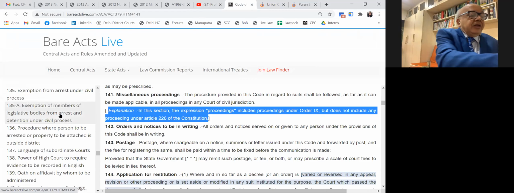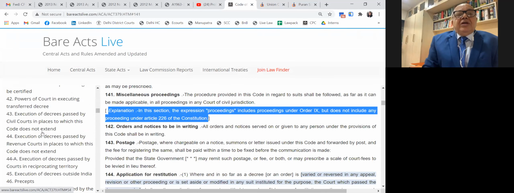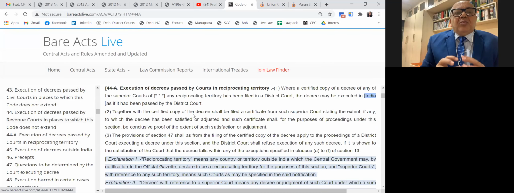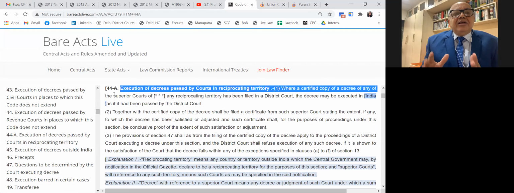Look at what section 44A says. Reciprocating territory, execution of decree passed by a court in reciprocating territory. Okay, remember that. District court is either in the city of Bombay. All of you please know that the original side High Court of Bombay is a district court. We don't have a district court like Delhi. The district court for Bombay is the Bombay High Court.